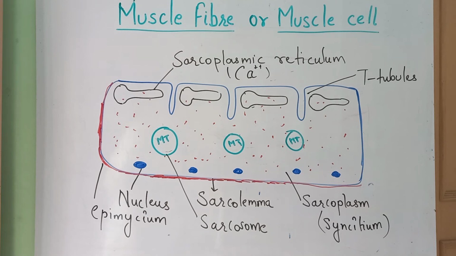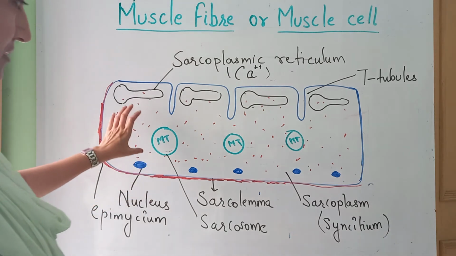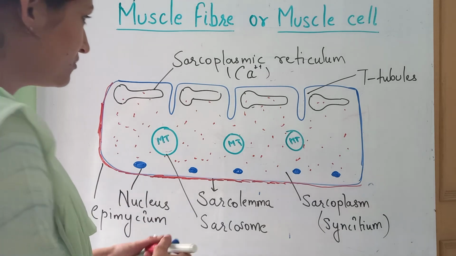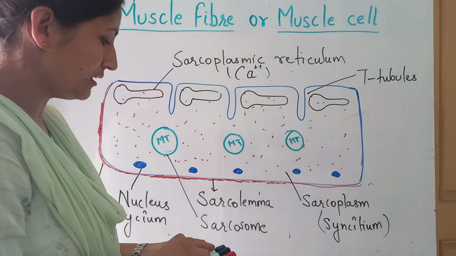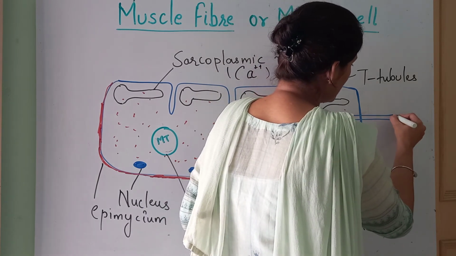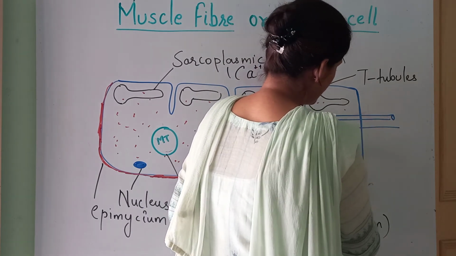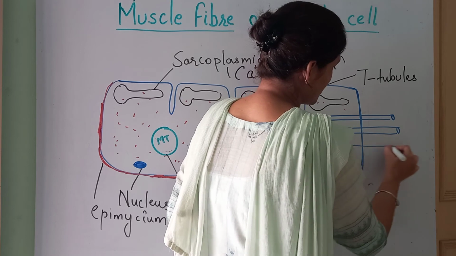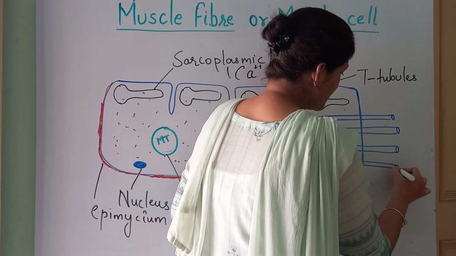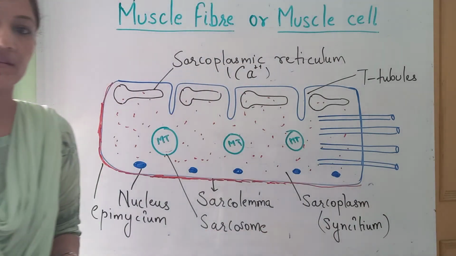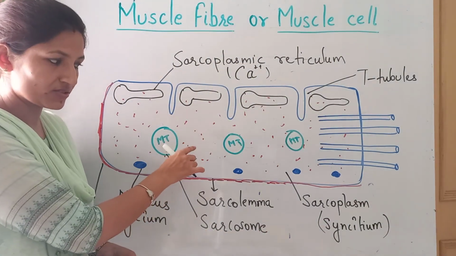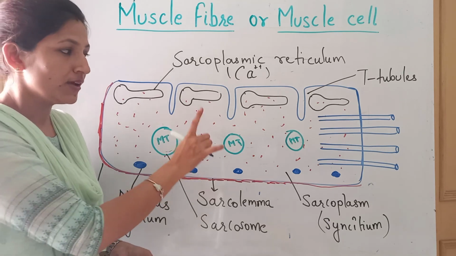This sarcoplasm, it is containing, here I can only show you that it is going to contain the cylindrical rod-like structures which are termed as myofibrils. Okay, in the cytoplasm, this is the sarcoplasm which we are considering in the case of the muscle cell.